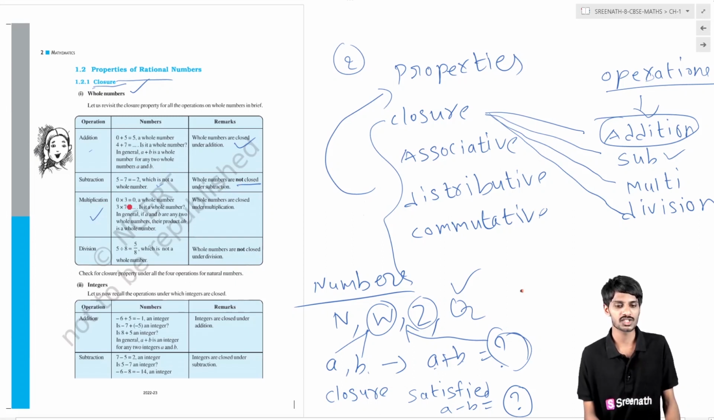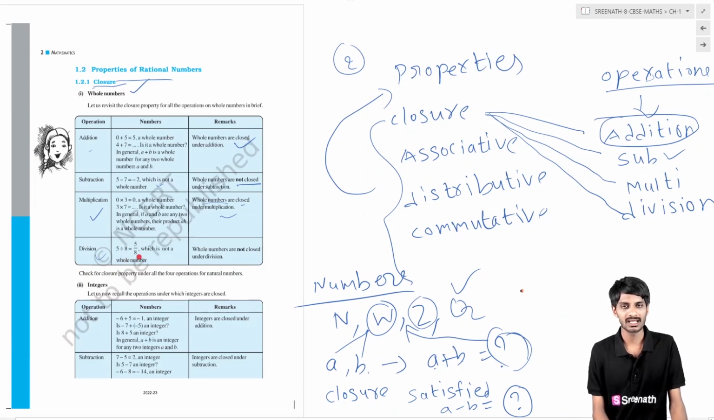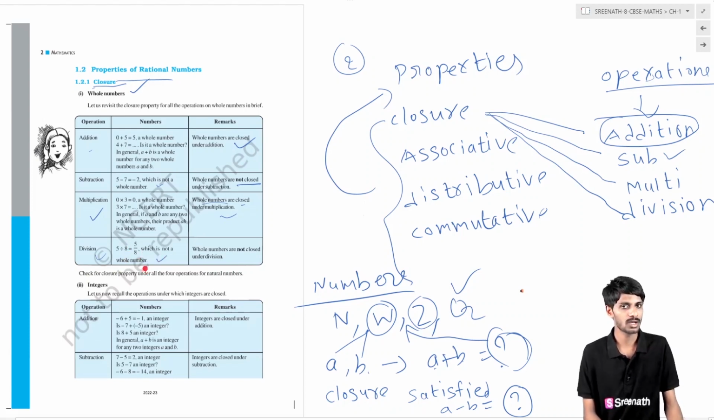If you take two whole numbers and multiply them, you will get another whole number. So whole numbers are also closed under multiplication; the closure property is satisfied. Now we change our operation to division. If you take two whole numbers and divide, you do not always get a whole number. So the closure property is not satisfied here. This is regarding whole numbers.